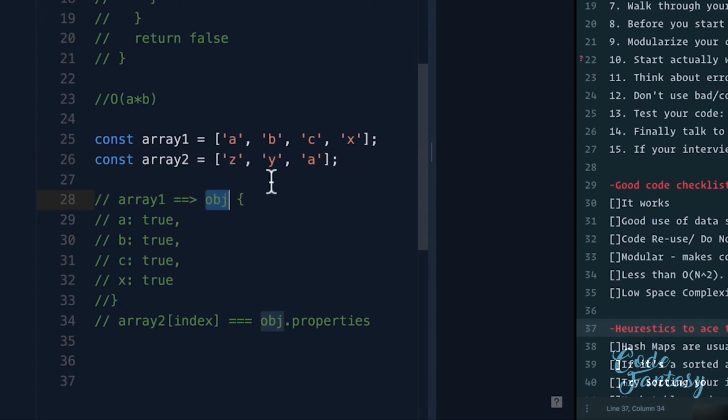No, it doesn't. Does the property y exist on this object? No, it doesn't. Does the property a exist on this object? Yes, it does. That means we have a common item.